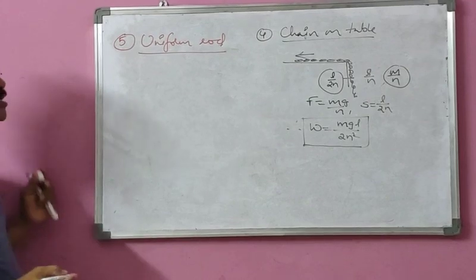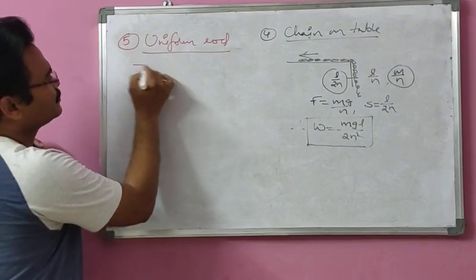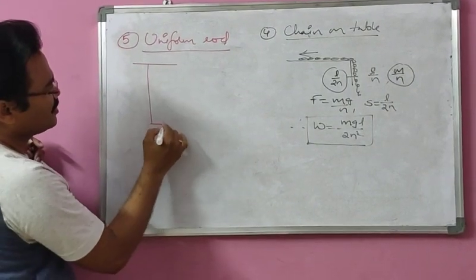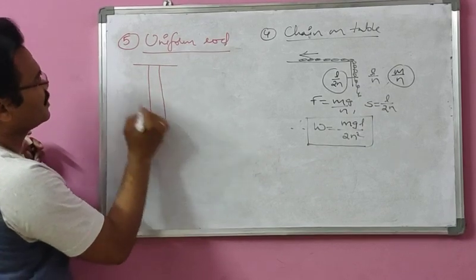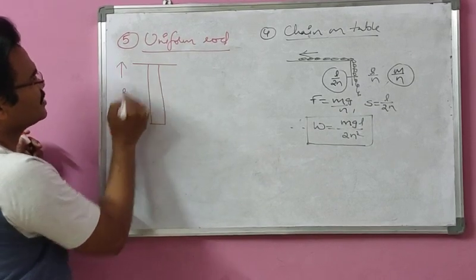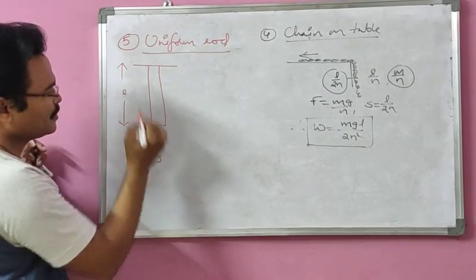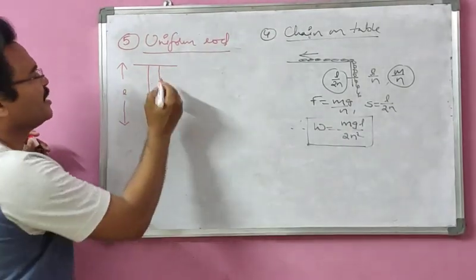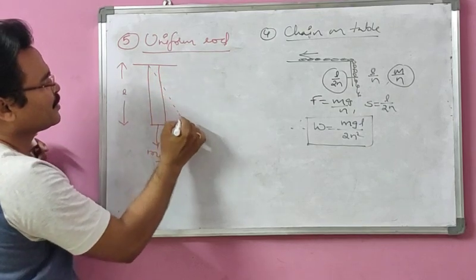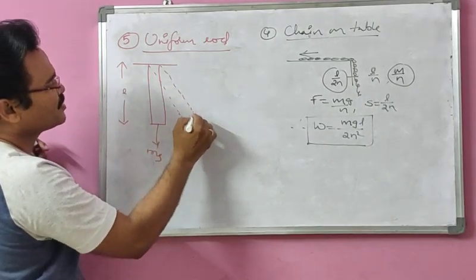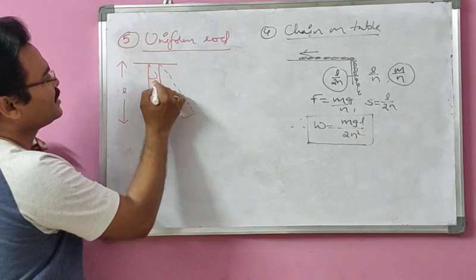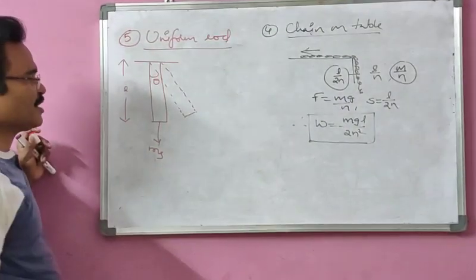uniform rod. So a uniform rod means, for example, this is a uniform rod of length L and mass M, whose weight acts vertically downward here. It is slightly displaced about its fixed point, making an angle theta. So what is the work done?